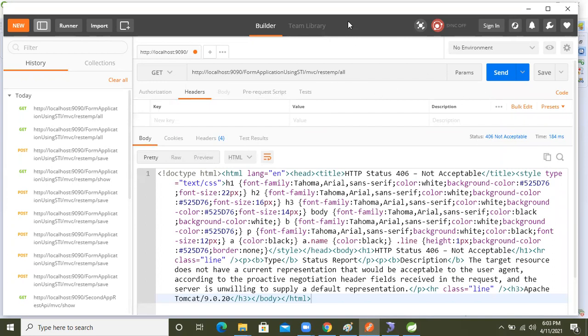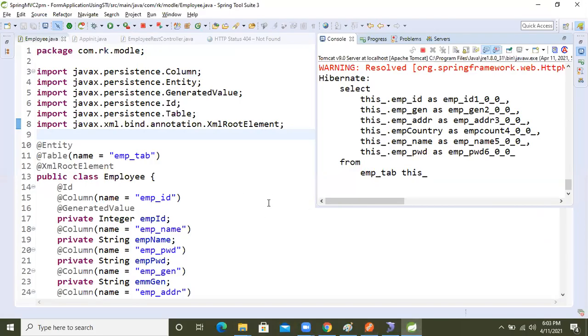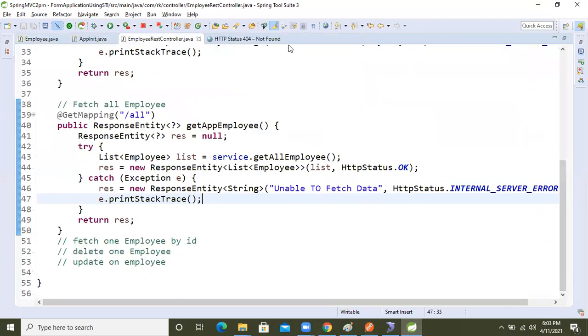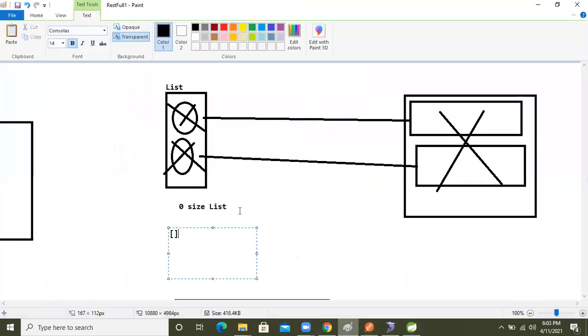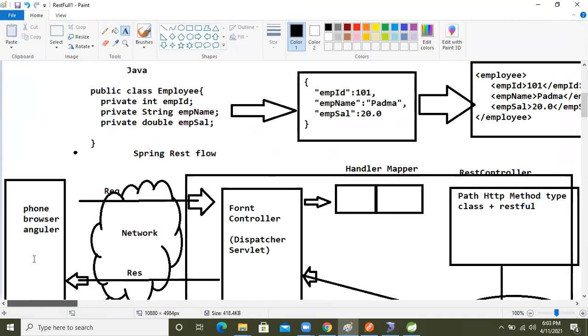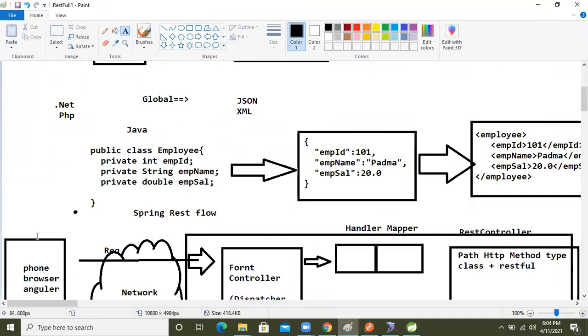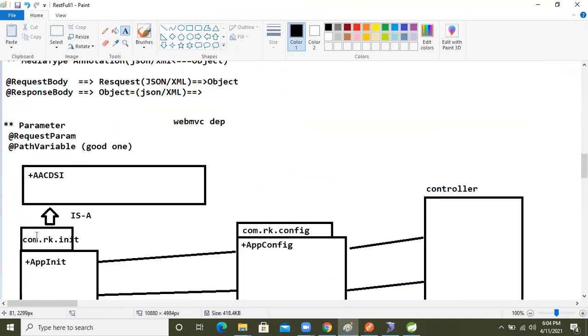Let's not waste time. Let's move on and see another methodology also. Fetch one by ID. Whatever things I explained in the last sessions, from the initial session onward, I'm implementing them in the project to show how we use them in real projects. So now, request parameter and path parameter.